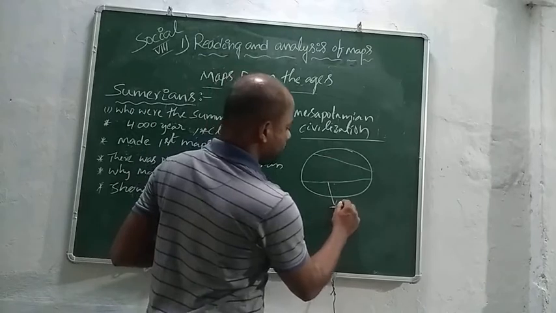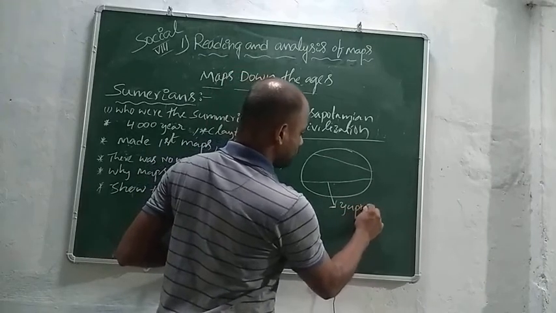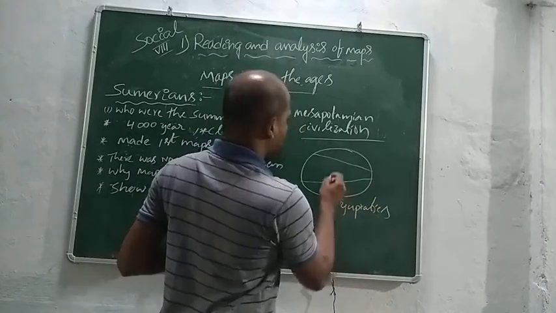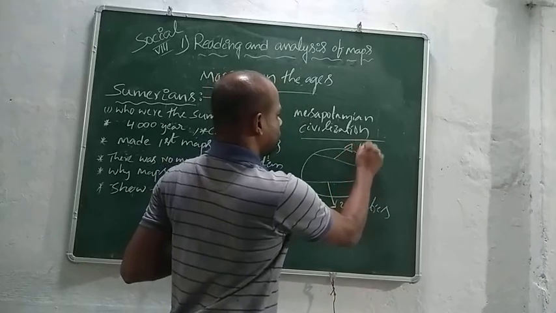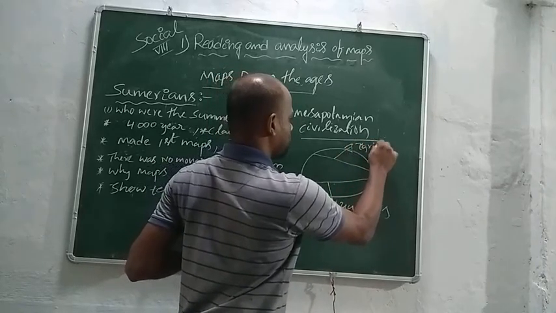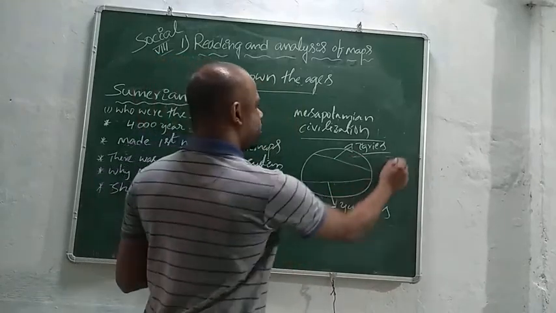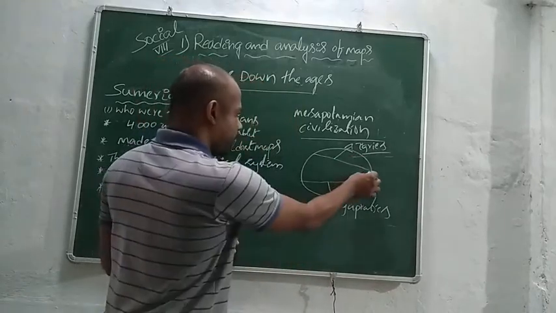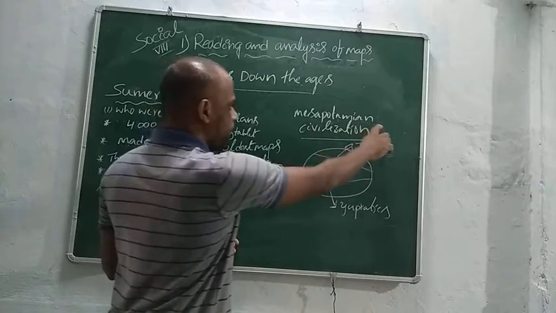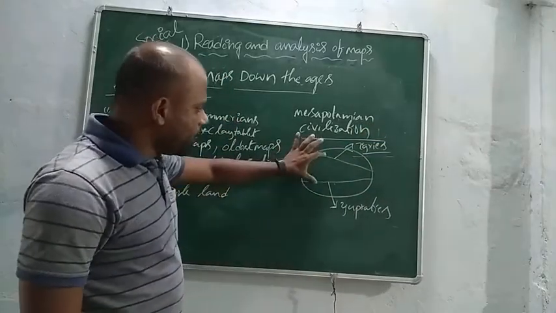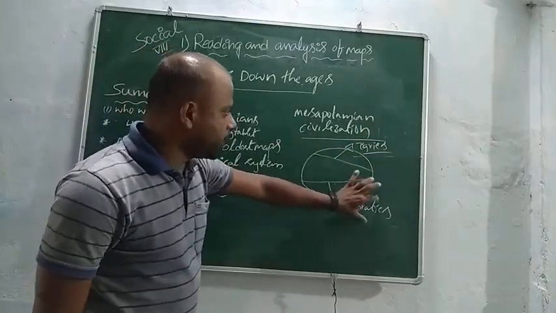One is the Euphrates, and the second one is the Tigris. Mesopotamia lies between the two rivers, Euphrates and Tigris.